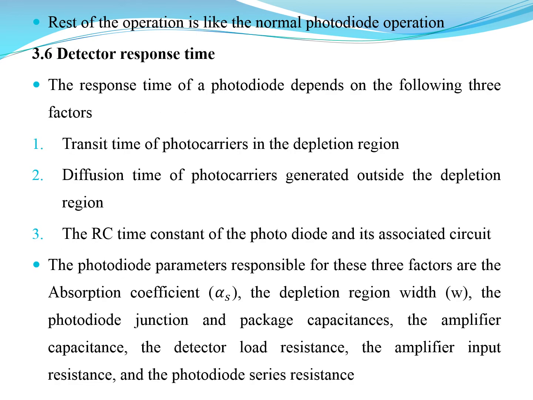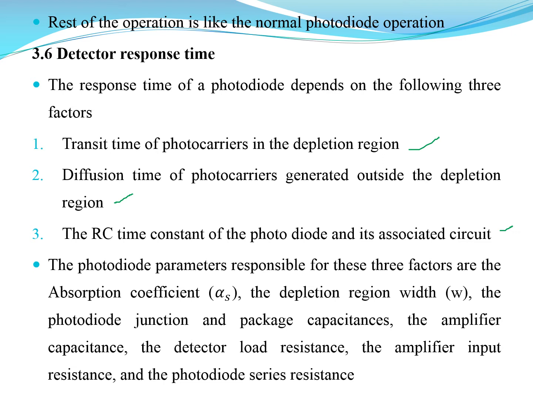The operation is similar to the photodiode operation, which is a PIN photodiode. Then detector response time. Here we come across three factors on which the response time depends. The response time of a photodiode depends on the following three factors. One is the transit time of the photocarriers in the depletion region, then the diffusion time of the photocarriers which are generated outside the depletion region, and the RC time constant of the photodiode and its associated circuits.